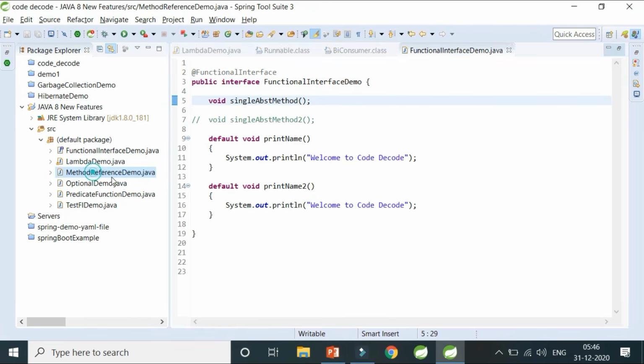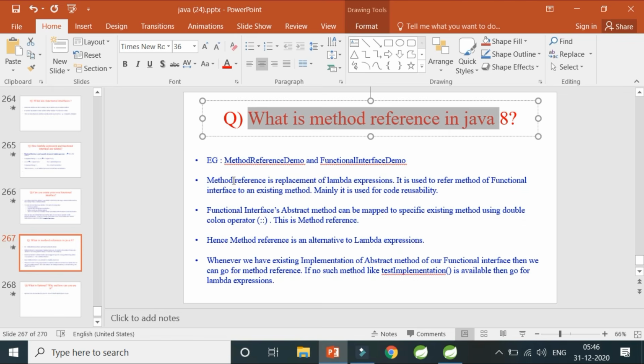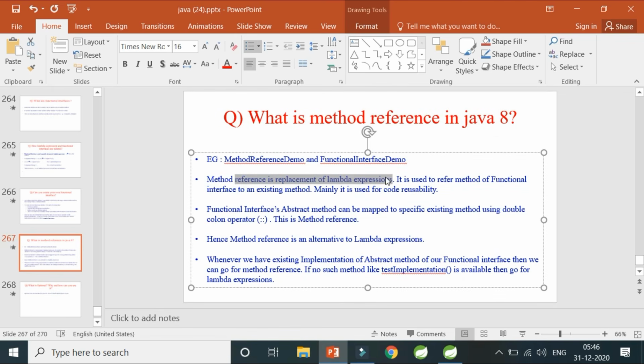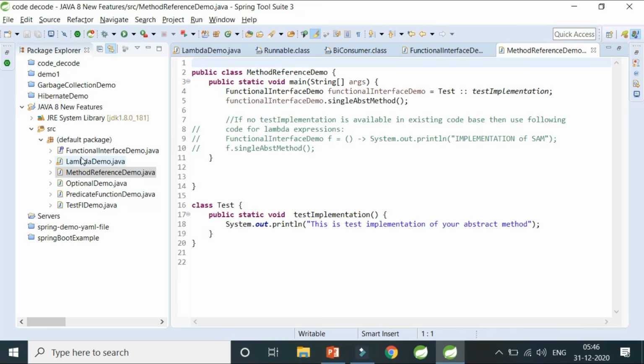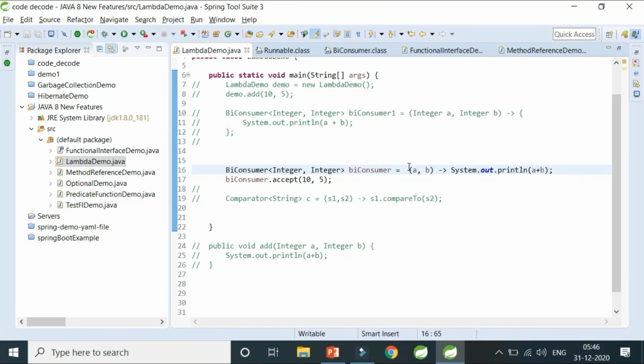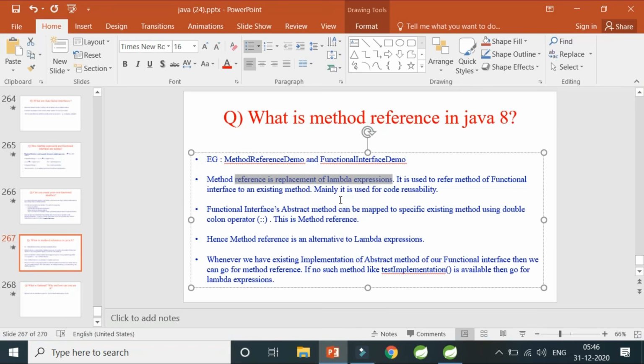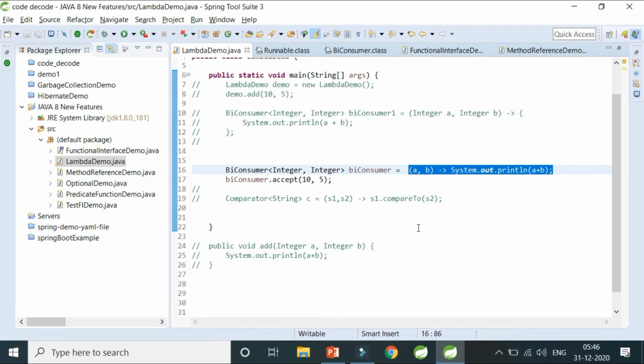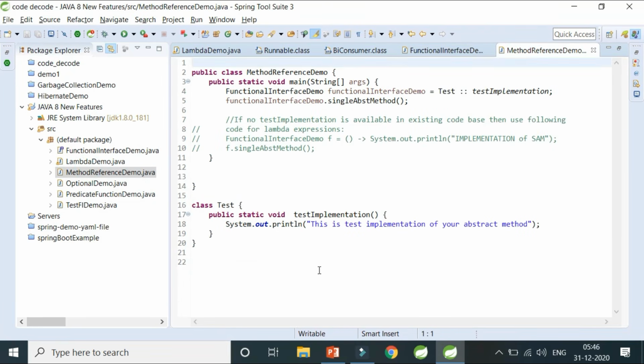Method referencing is nothing but a replacement of lambda expression. A minute back we have seen lambda expression. If you remember, this is what I was having as a lambda expression. Now the replacement of lambda expression is method referencing. And if you have lambda expression, why do you need a replacement called method reference? That is because it gives you code reusability. I'll show you how, rather than just saying, let me demonstrate that to you.